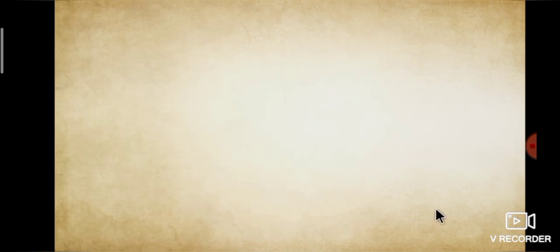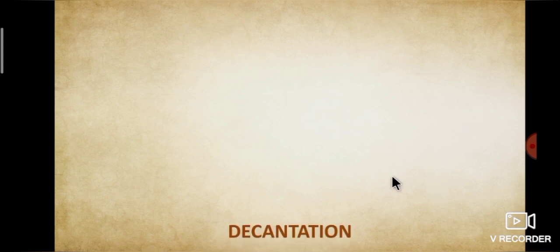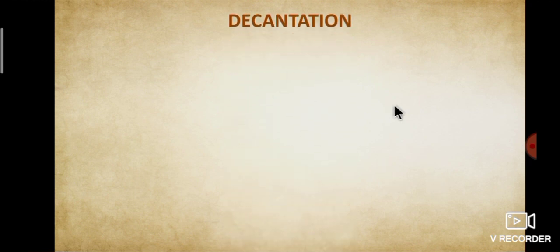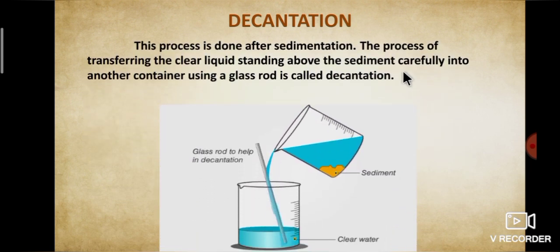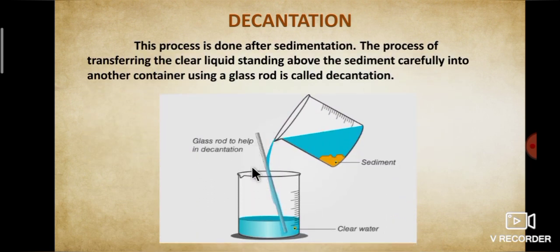Next we will learn about the decantation process. This process is done after sedimentation. The process of transferring the clear liquid standing above the sediment carefully into another container using a glass rod is called decantation. See the picture. Without disturbing the sediment in the beaker, slowly pour the water into another beaker. This is called decantation. The water that is obtained after decantation is called decantate.